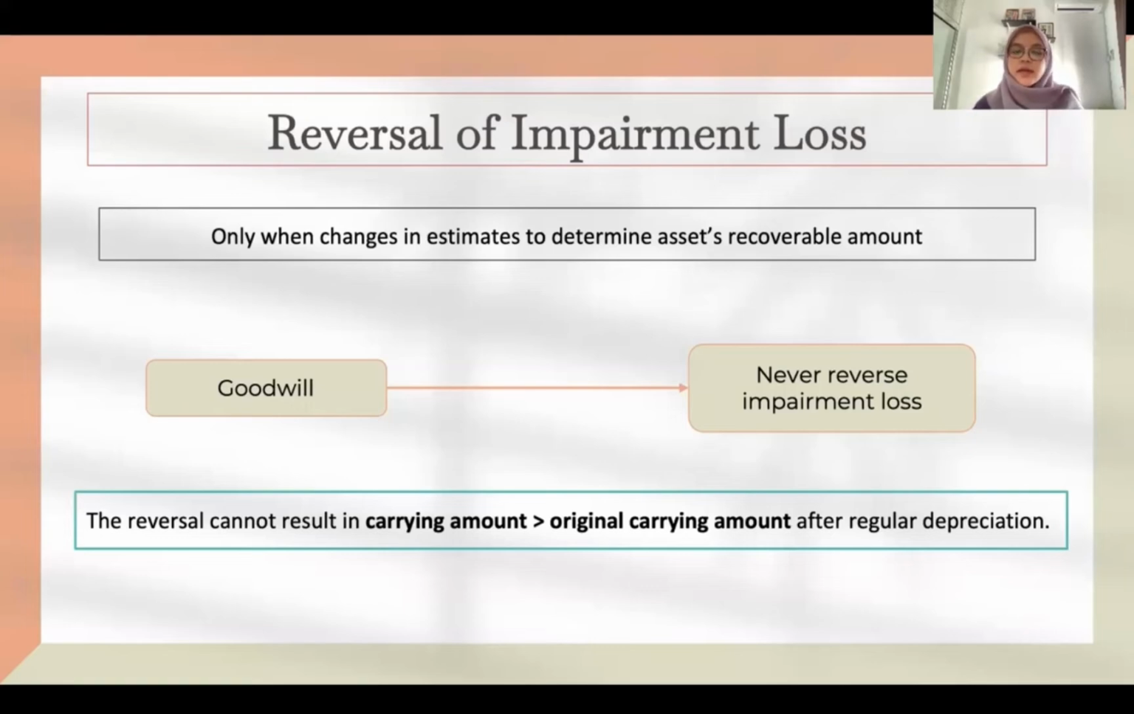Nevertheless, in IAS 36, the impairment loss of goodwill cannot be reversed. In addition, the reversal cannot result in a carrying amount bigger than the original carrying amount after the regular depreciation.